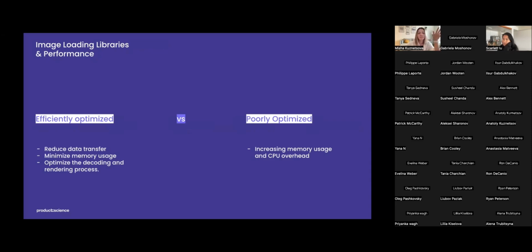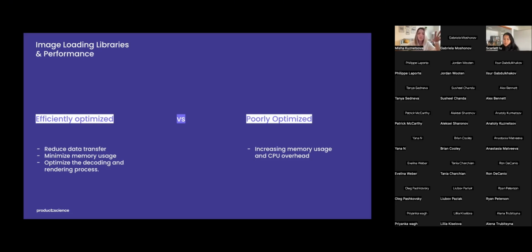So once again, efficiently optimized image loading libraries can significantly improve mobile performance by reducing data transfer, minimizing memory usage, and optimizing the decoding and rendering process. A poorly optimized or over-complex loading library can negatively impact mobile performance by increasing memory usage and CPU overhead.